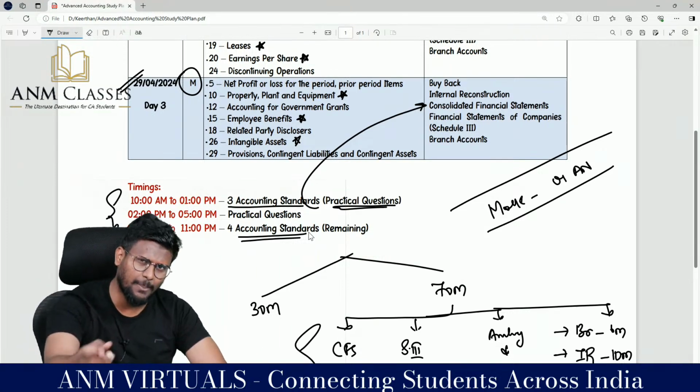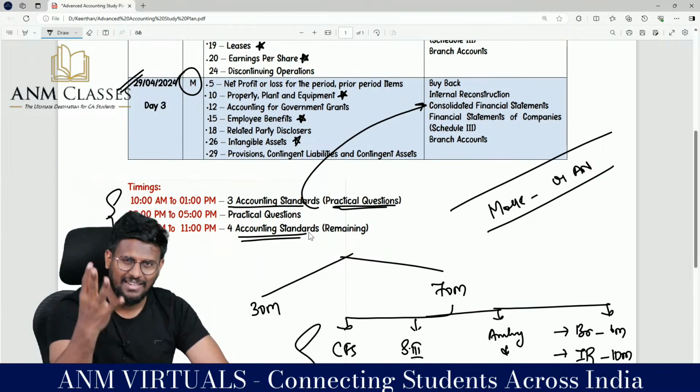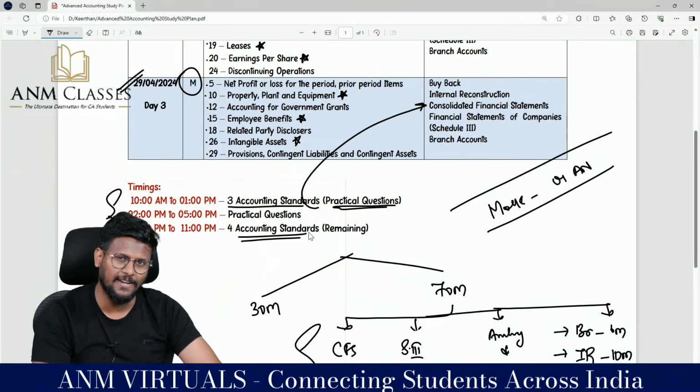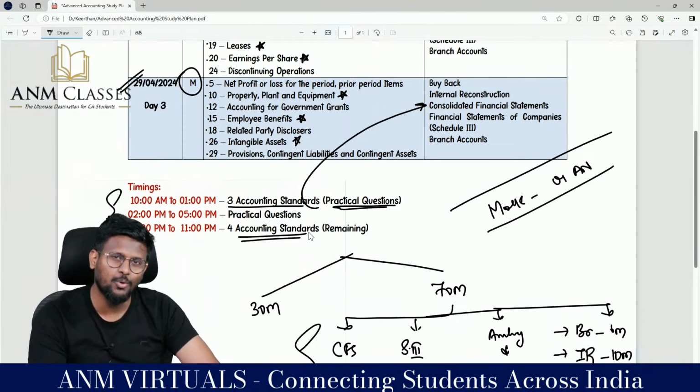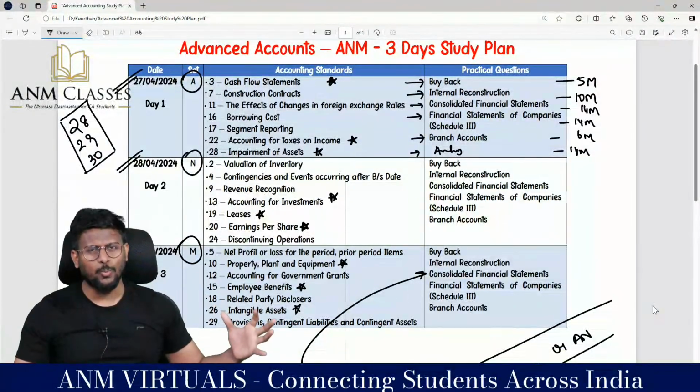With the same energy, we'll come back and we can crack law, and you have 3 days of time for direct tax and indirect tax. I am here, don't worry at all. I will give you a perfect plan for what to do in direct tax and indirect tax. I am ready with that plan. Once you complete the law, I will help you with the tax planning. So this is the idea of how to proceed.